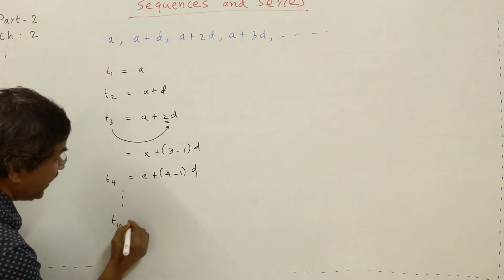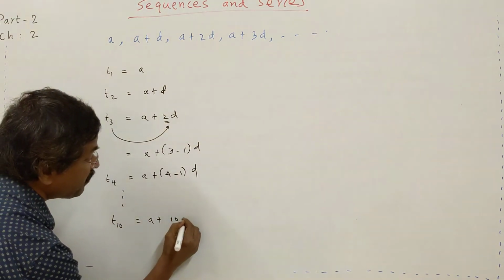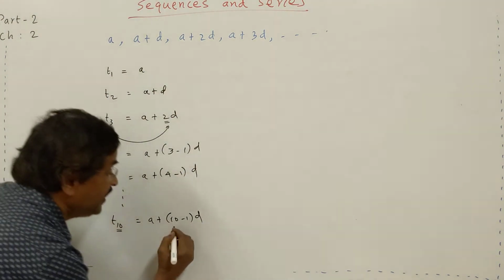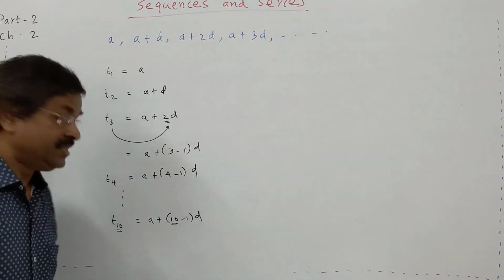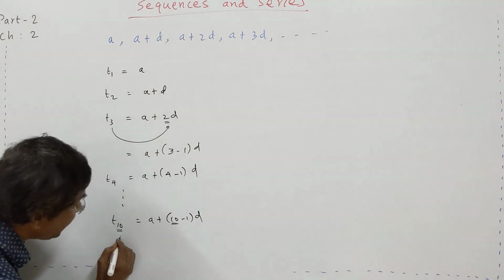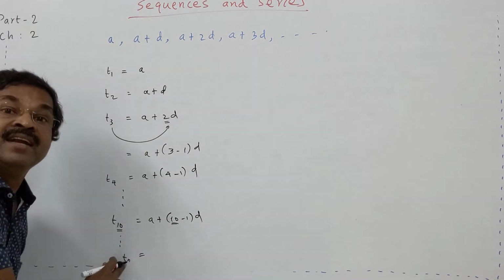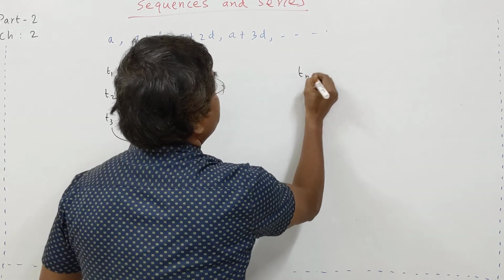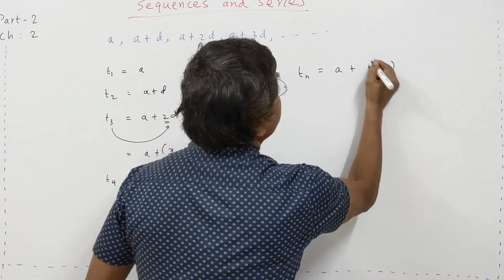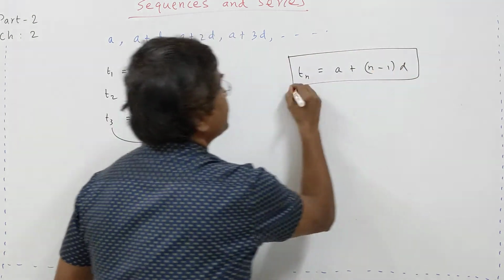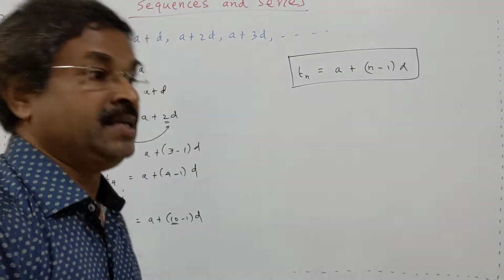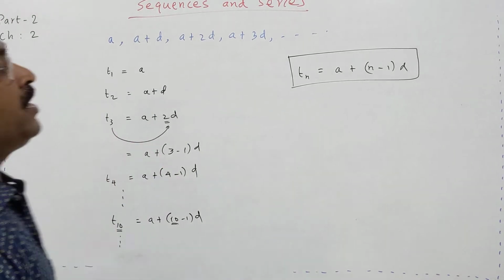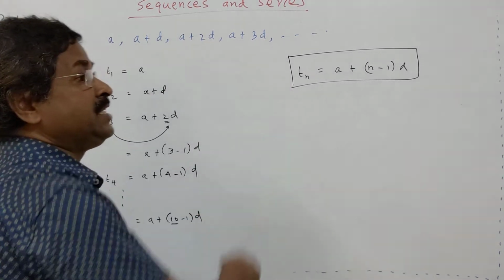Like that, when you come to T10, what is that? A plus 10 minus 1 into D. That means if there is 10 here, then this is 10 minus 1 into D. This is the 10th term. Now generally, if I want any term Tn, then Tn can be written as A plus n minus 1 into D. That's all. This is called the general term of an AP. Now from this general term, any particular term we can find out. For that purpose, we use the general term.